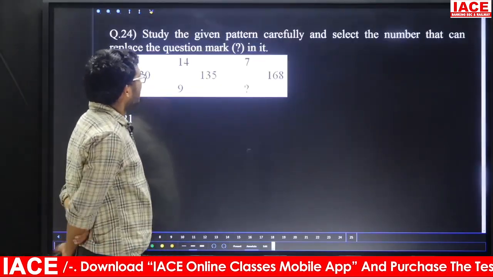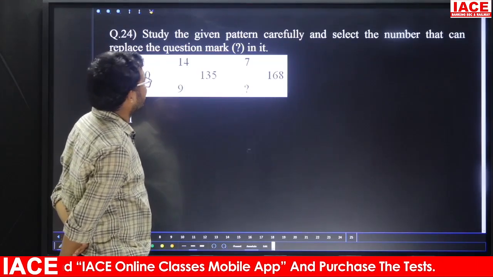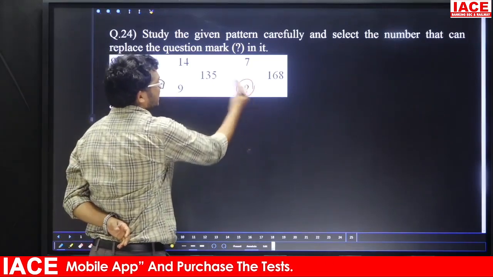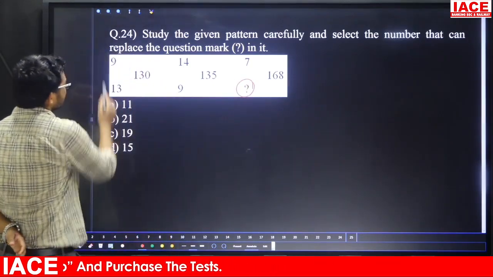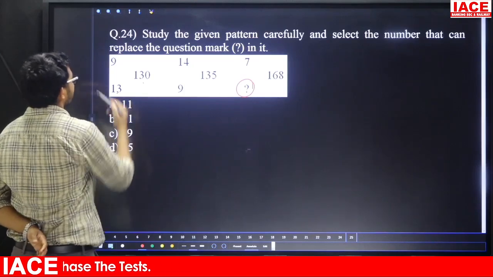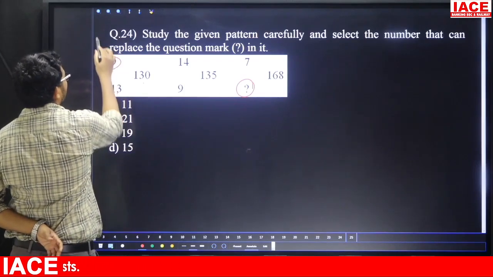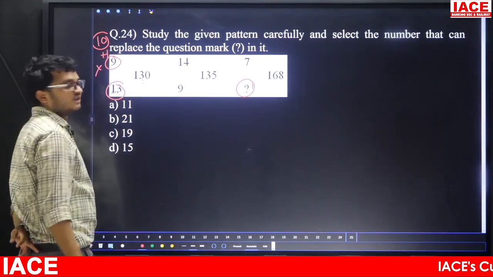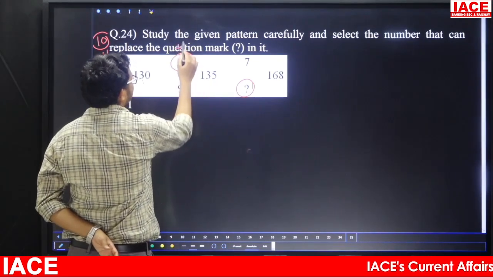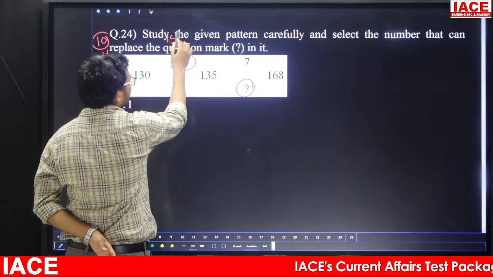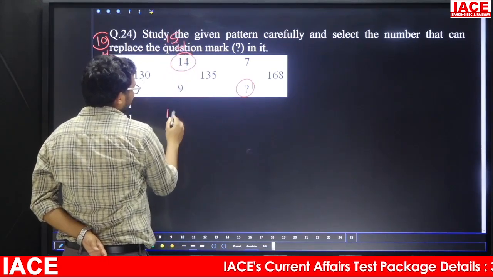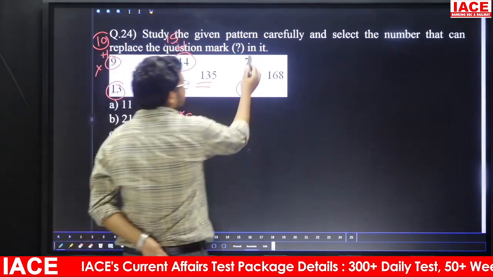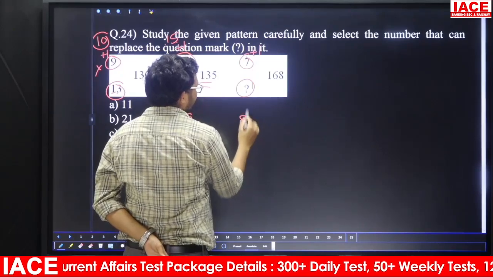Question number 24, study the given pattern carefully and select the number that can replace the question mark in it. Now we are going to replace this question mark. Suppose 9, 13, 130. How? Suppose friends take it. 9 plus 1 is what? Here 10. 10 into 13 is what? 130. Same manner, 14 plus 1 is what? 15. 15 into 9 is what? 135. The same manner, 7 plus 1 is what?